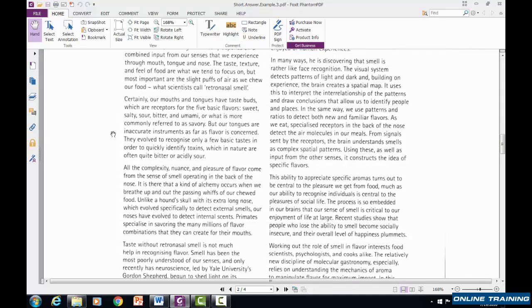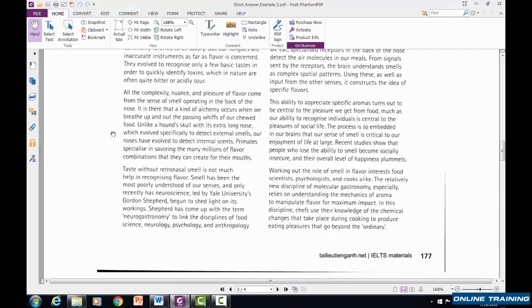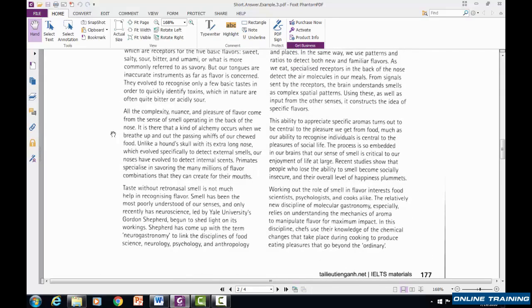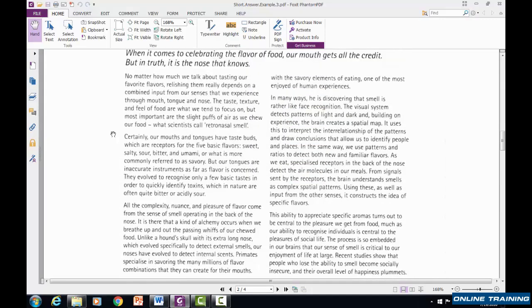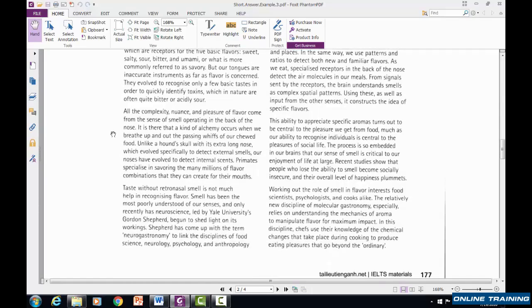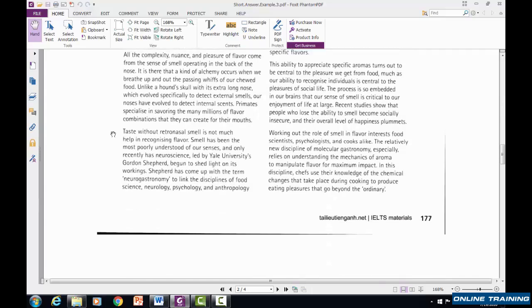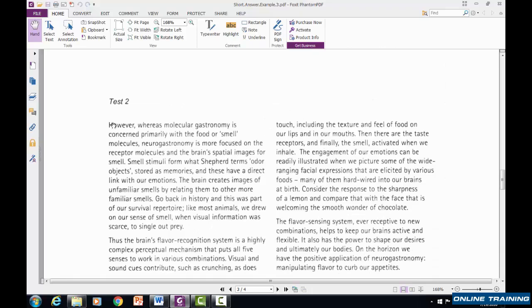We're scanning, and we're looking for odor objects. I don't see it yet, but we're scanning for it. Oh, there it is. Odor objects.